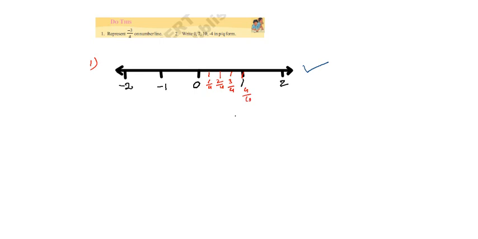Where is minus 3 by 4? It is on the negative side. Hence in the same way you divide each unit into 4 equal parts on the left side also. 1, 2, 3, 4. From 0 to minus 1 you write like this: minus 1 by 4, minus 2 by 4, minus 3 by 4, minus 4 by 4.